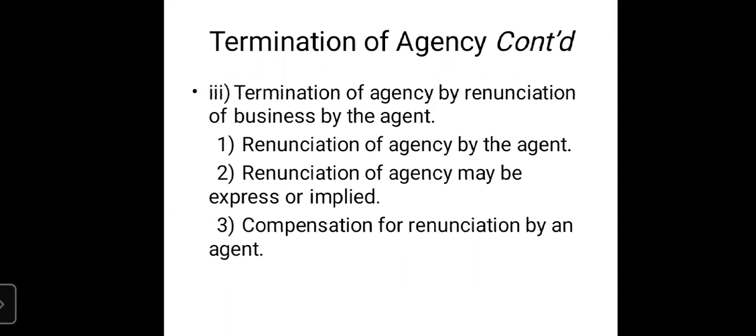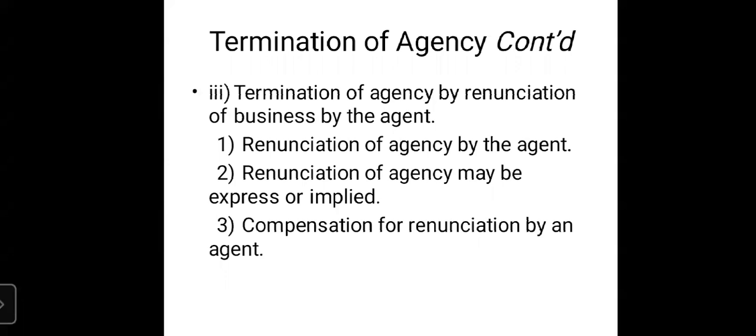So first one, renunciation of agency by the agent, and renunciation of agency may be express or implied. How can an agent leave the agency or leave the business of the agency? Two ways are available to him: the express way and the implied way.